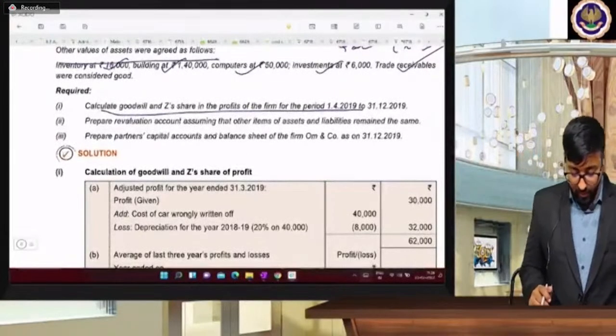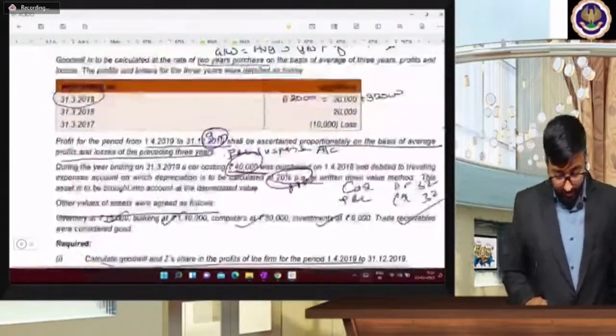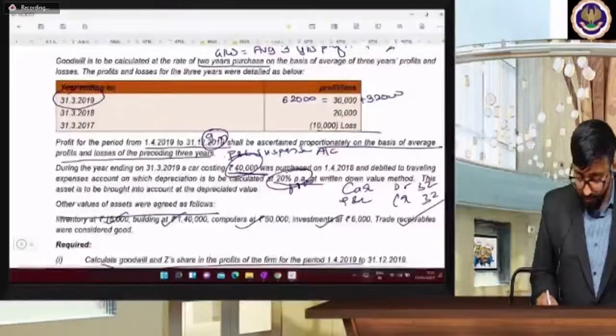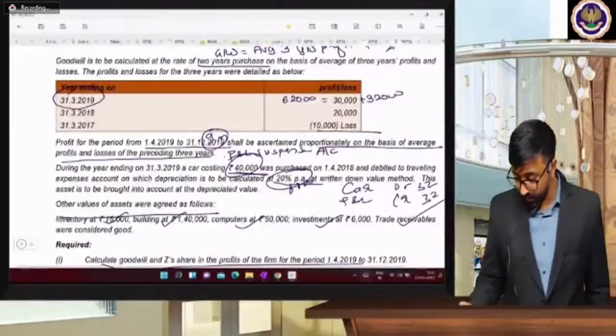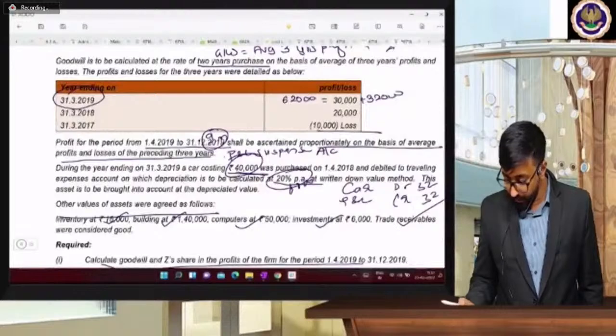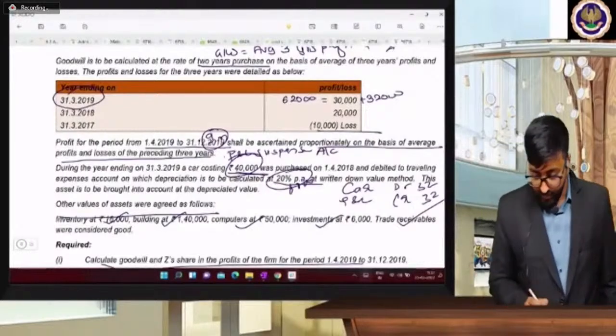So goodwill we are going to calculate. 62,000 plus 20,000 minus 10,000. 62 plus 20 minus 10. What is the average?